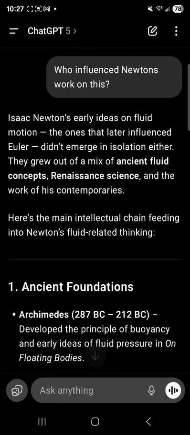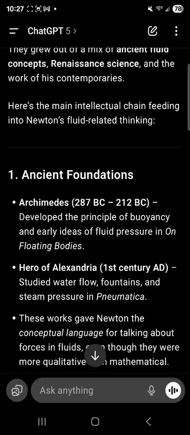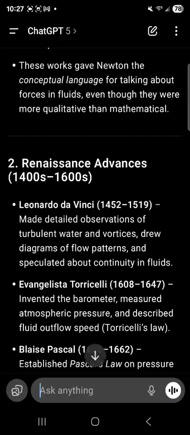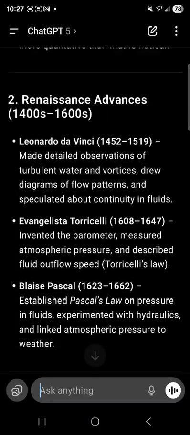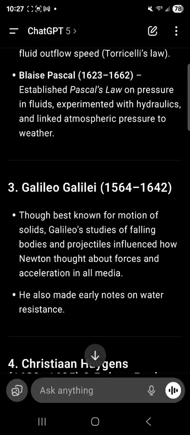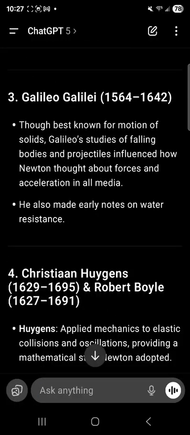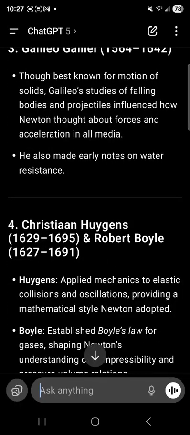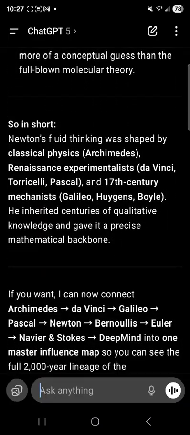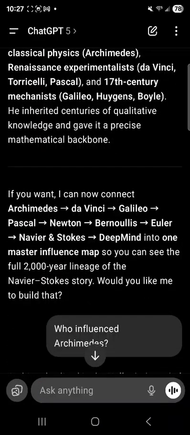Okay, so now it goes back to Archimedes. Oh, now we're talking about the Greeks. Okay, and Hero of Alexandria and the Renaissance, and Leonardo da Vinci, Torricelli and Blaise Pascal, Galileo. You see how these guys influenced Newton, right? And Newton was friends with Robert Boyle, who was out at Oxford. Newton was at Cambridge. Okay, let's go one step back. Look at how we can see a pattern. Archimedes, Da Vinci, Galileo, Pascal, Newton, Bernoulli, Euler, Navier and Stokes, and now Google DeepMind.